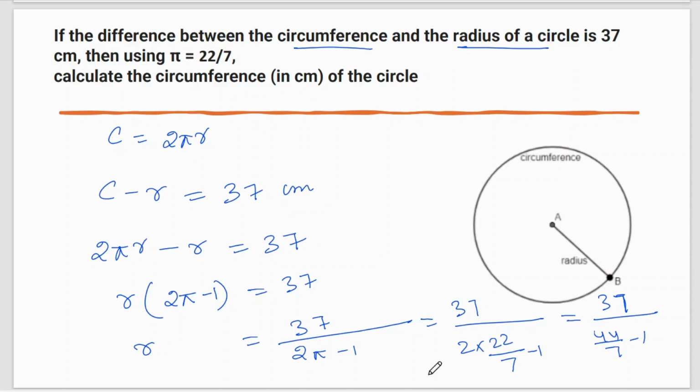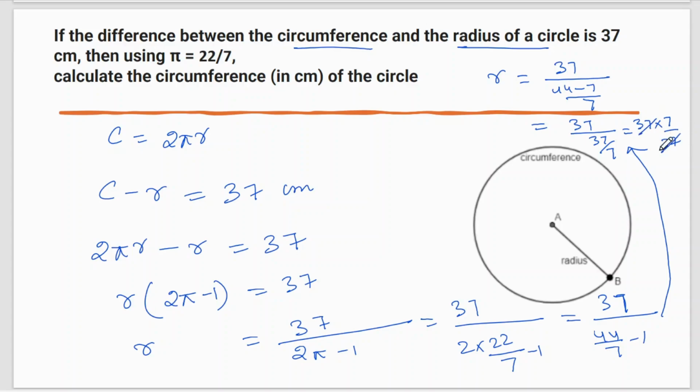Okay, so I am left with no space here, so I will solve it here. So you are left with r equal to 37 divided by, now you can take the LCM here. LCM will be 7, 44 minus 7. Okay, so it is 37 divided by 37 by 7. We can write this as 37 into 7 by 37. Just cancel out. You will get r equal to 7. So finally we got the value r equal to 7.